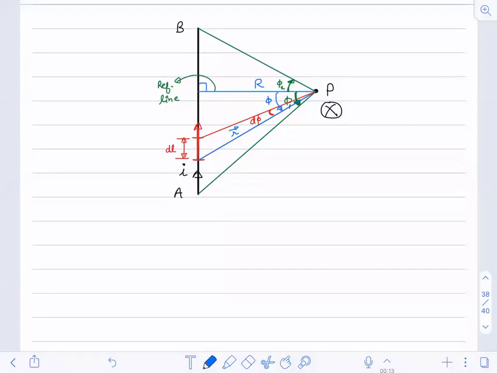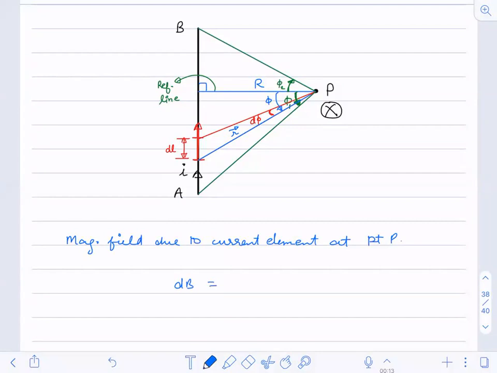Yes. So the magnetic field due to a current element at point P. So what will I be writing? dB is equal to.